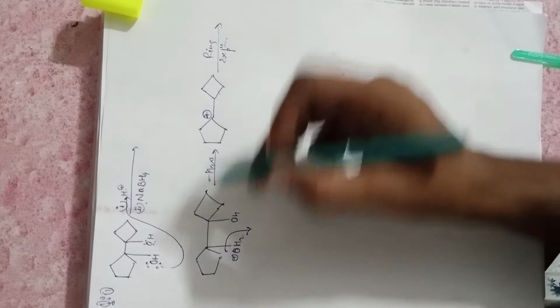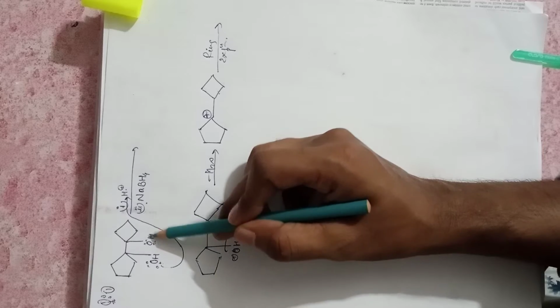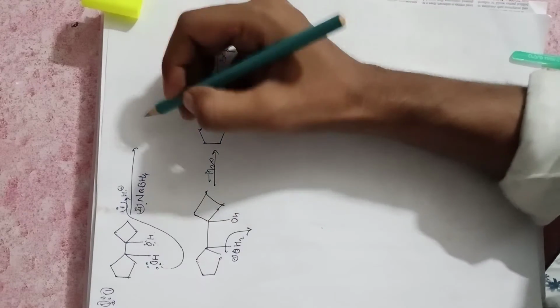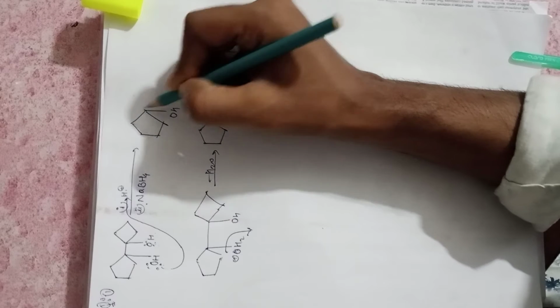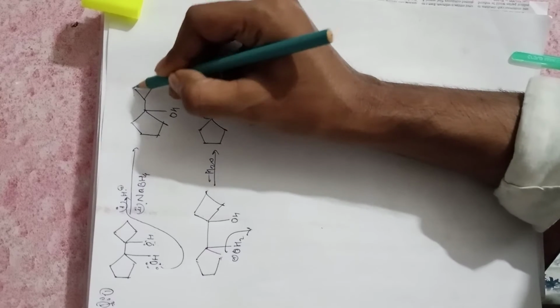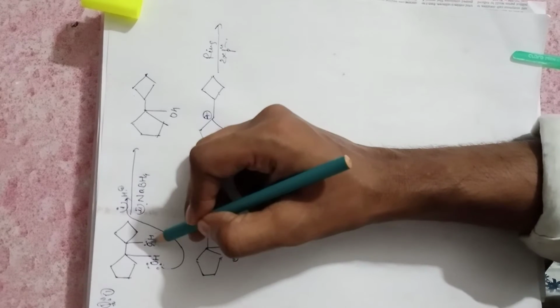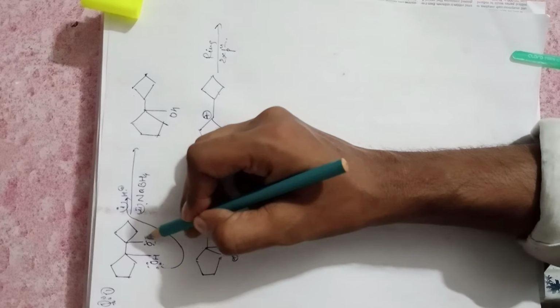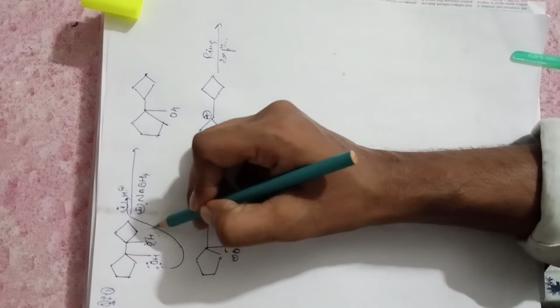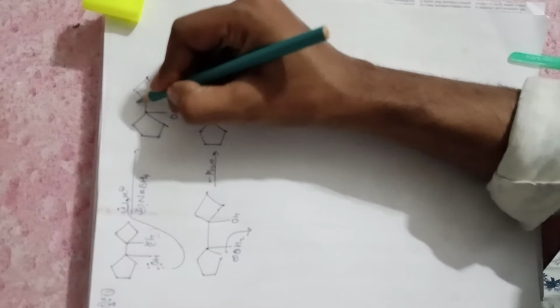In case this OH attacks this H plus, then what would be the product? Let us see here, if this OH attacks H plus, then after that H2O plus here, and after water removal, positive charge develops here.